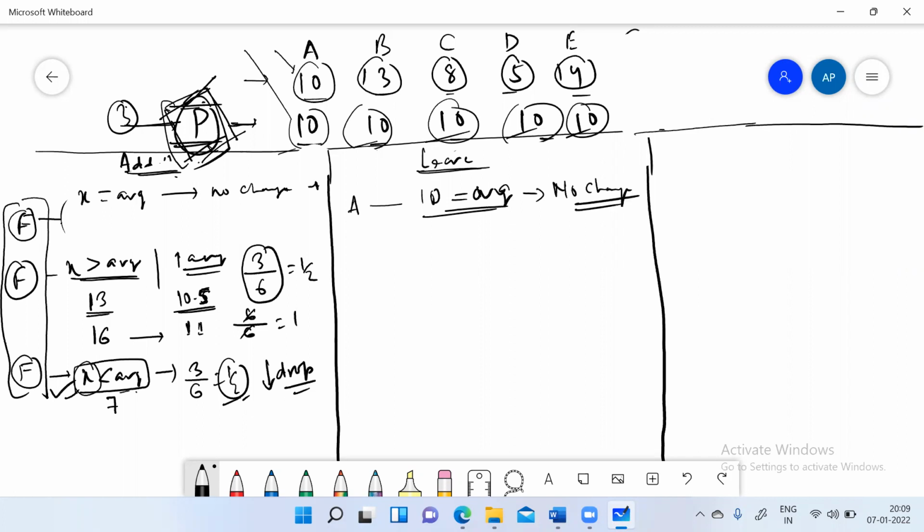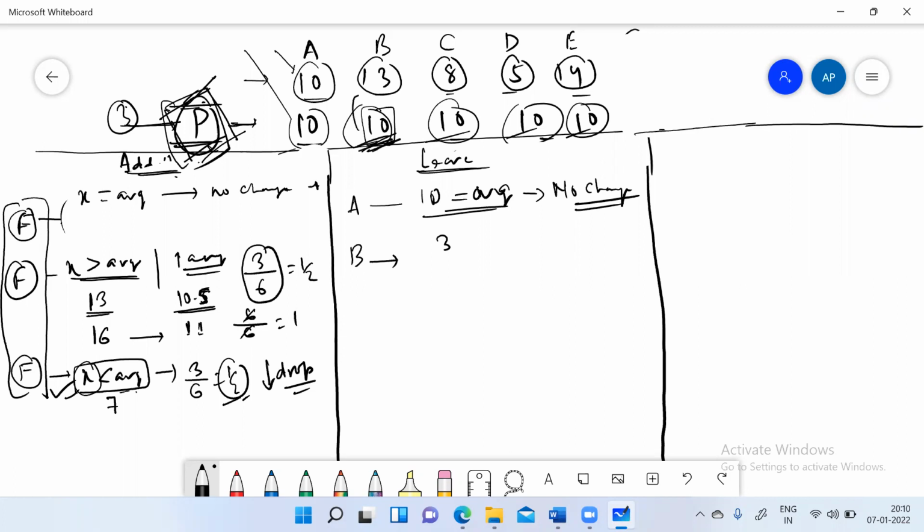Okay. Next, if B is being removed. So B goes to P and B says, I need to leave the group, and P asked B, how much did you have at the starting point? He said 13. And how much do you have right now? 10. So what will P do now? If P wants to get all the values that he had with him, so what will P do now? और उससे 3 चॉकलेट ले लेगा. Nahin. P will extract 3 from the rest of the people.